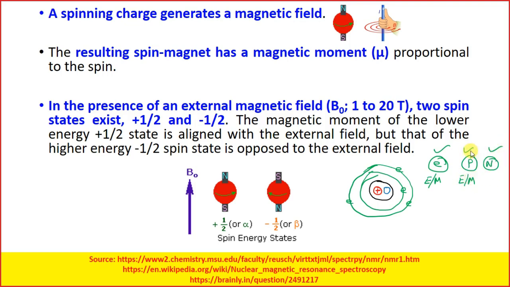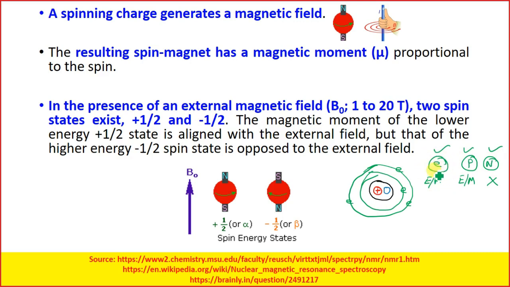Neutrons do not have any charge, so they do not generate any field. But in quantum physics, the protons and the neutrons are further subdivided into quarks. I'm not going into the details of that.